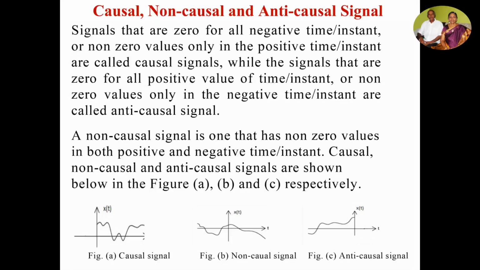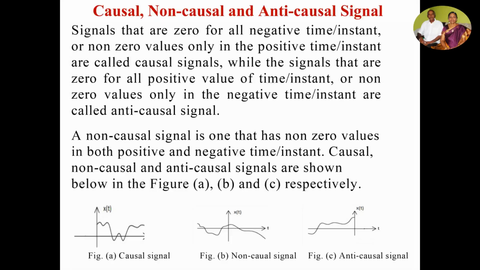Causal, non-causal and anti-causal signal. Signals that are zero for all negative instants, or have non-zero values only in the positive time or instant, are called causal signals, while the signals that are zero for all positive time or instant and non-zero only in the negative instant or time are called anti-causal signals. A non-causal signal is one that has non-zero values in both positive and negative time or instants.